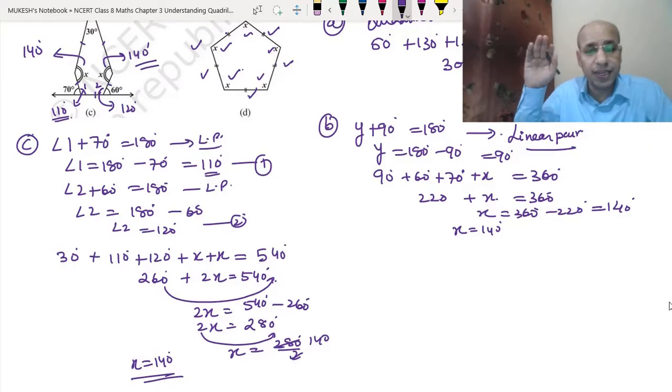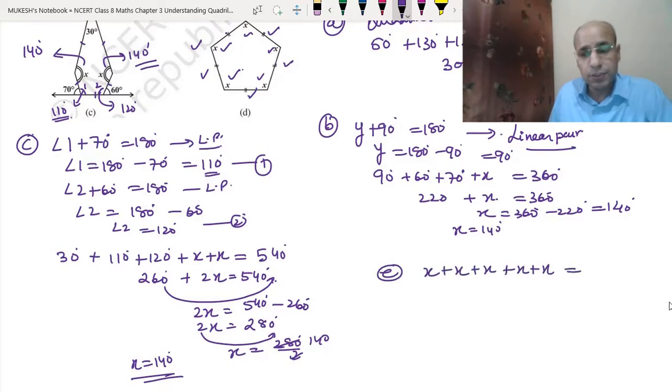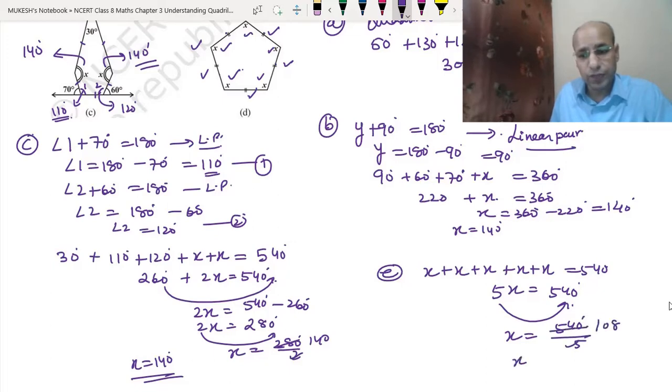But it doesn't matter whether it is a regular pentagon or anything, it is going to have the same angle sum property. So in the E part we have 5 angles, that means x plus x plus x plus x plus x, which is equal to 540 degrees, as we have just done here also. We have x 5 times, so it becomes 5x equal to 540 degrees. Now we will take 5 to the other side, so x will become equal to 540 degrees upon 5. So we get the value of x as 108. So here we are getting x as 108 degrees.